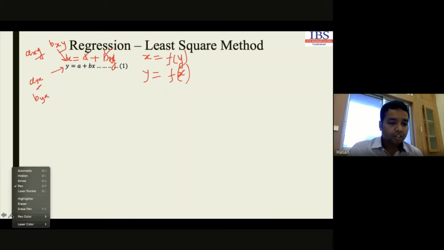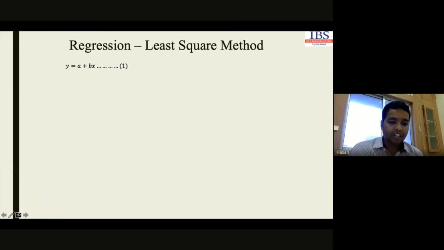Now, just eliminating these parts, look how we calculate the value for x and y. So the very first term, can we multiply n with both the sides? If we multiply this one with n, then it will be ny is equal to an plus nbx. Can you do that? Very simple, right? I have just multiplied by n on both the sides of the equation.